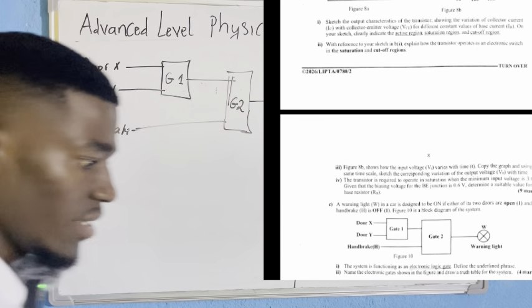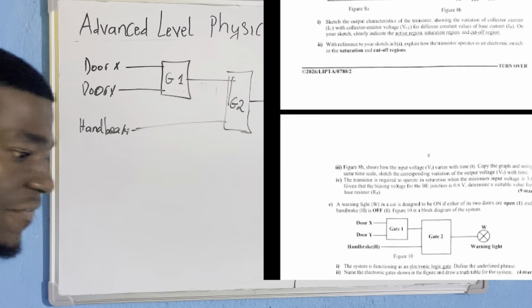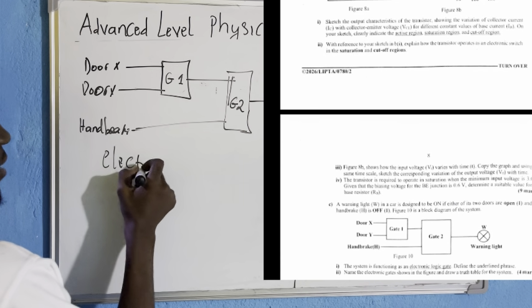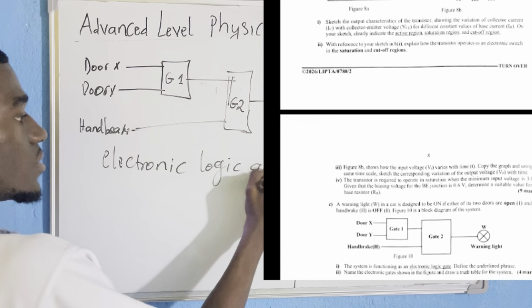So we are asked, the system is functioning as an electronic logic gate. Define the underlying phrase. So what is the meaning of electronic logic gate?